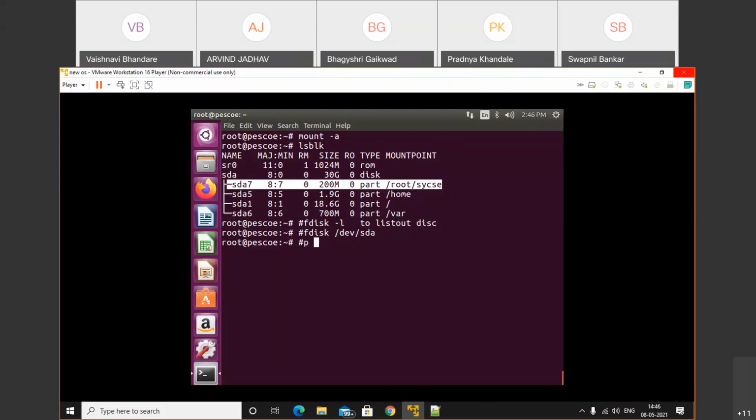After that, p option to print the partition. n means new, create partition. d, delete partition. w, write. q, quit. m for help, so learn about this.